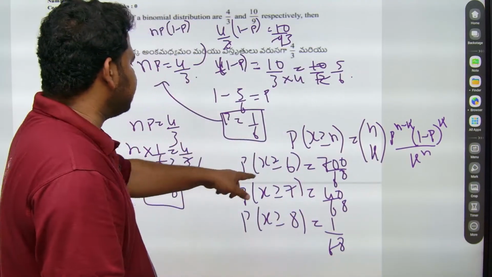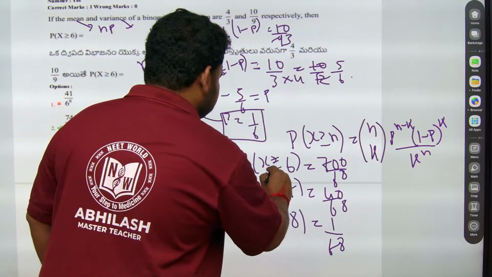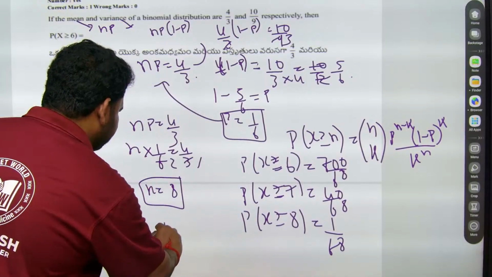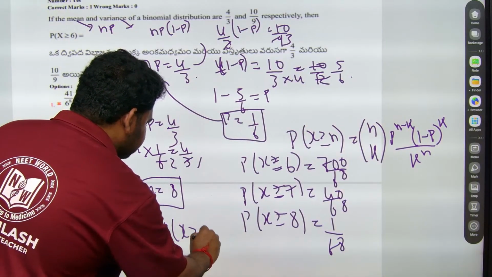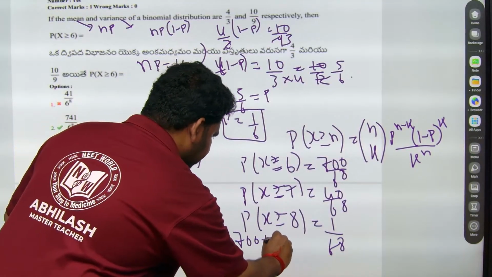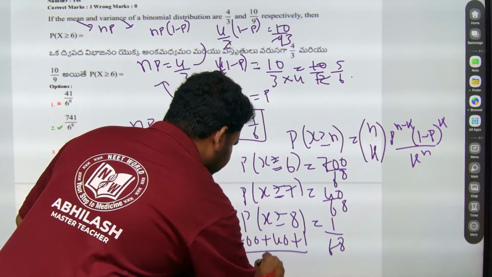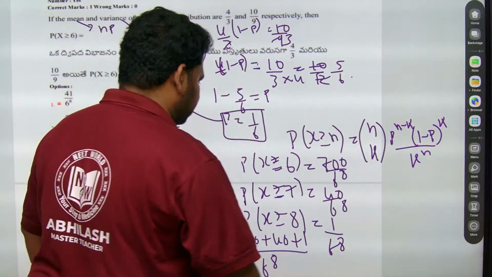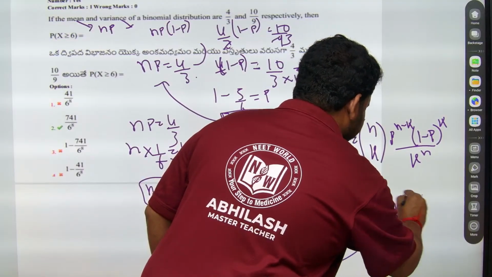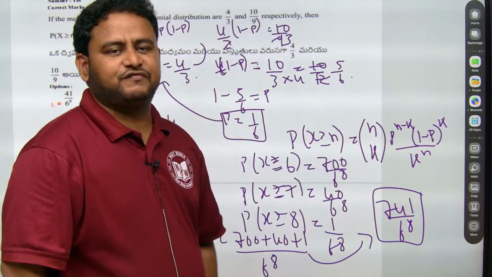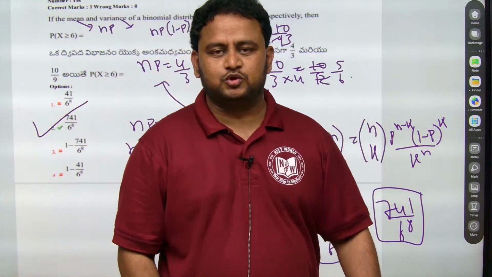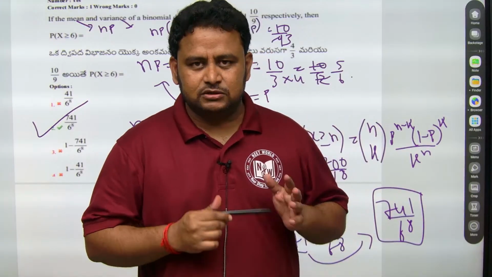So P of x greater than or equal to 6 is P of x equal to 6, P of x equal to 7, and P of x equal to 8. If I want P of x greater than or equal to 6, I have to add all of these. That means 700 plus 40 plus 1 divided by 6 to the power of 8, because the denominator is the same. So this will become 741 by 6 to the power of 8. So the answer to this question is 741 by 6 to the power of 8, that is option 2. Option 2 is the right answer to this question, friends.